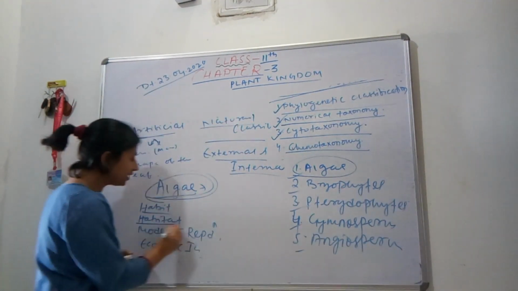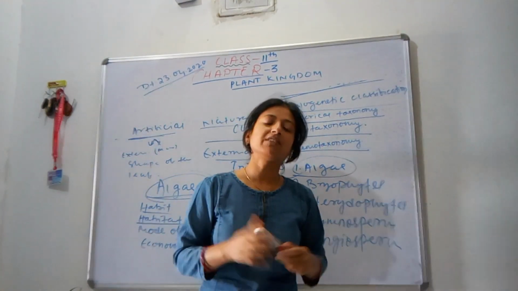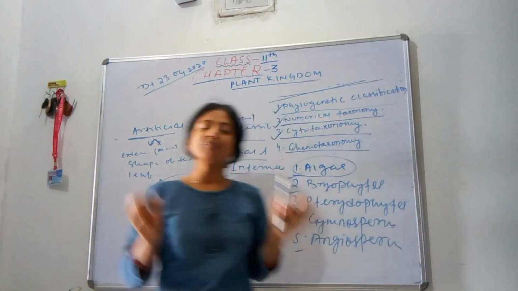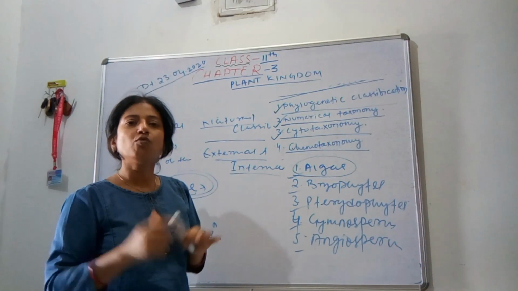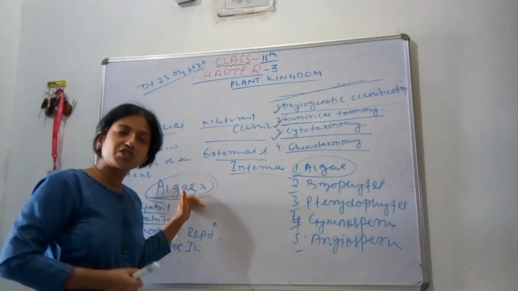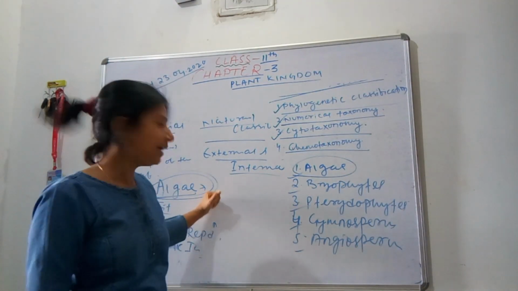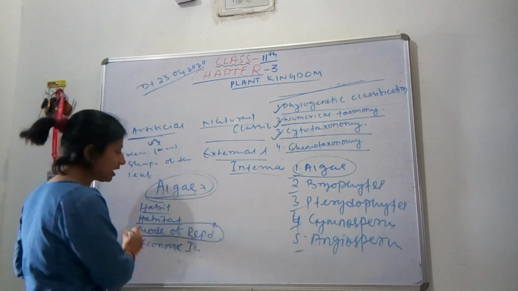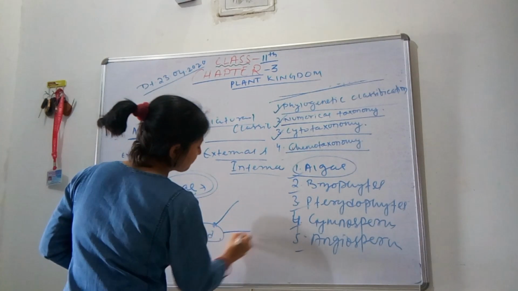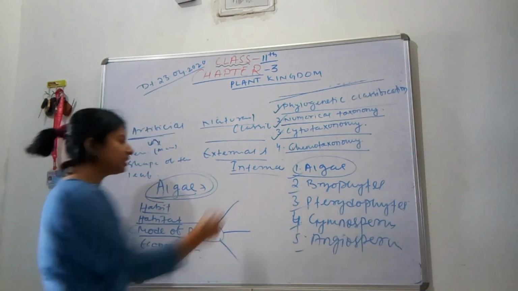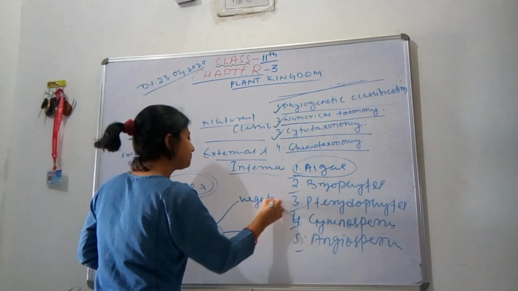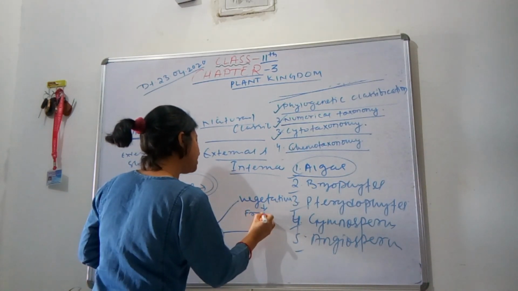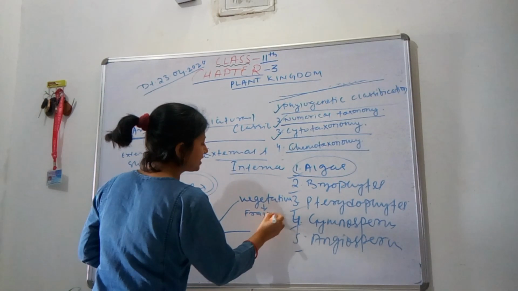Next is habitat, means where they are found. They are completely aquatic, maybe marine or freshwater. Some of the species also grow in moist soil, on rock and on wood. Then the most important is mode of reproduction. They reproduce by three different means. One is vegetative propagation, which takes place through fragmentation.